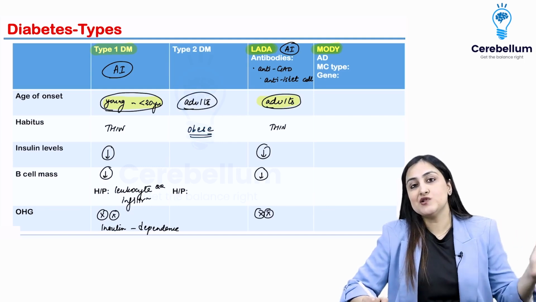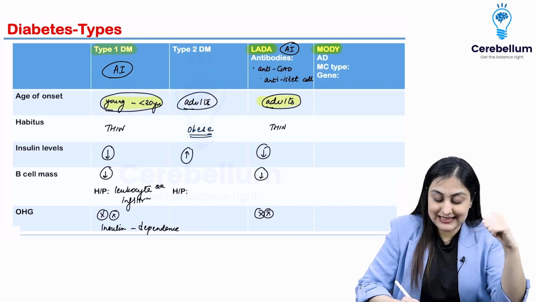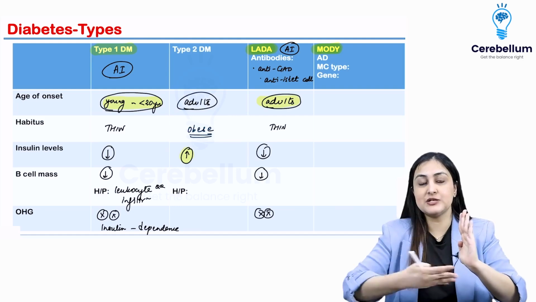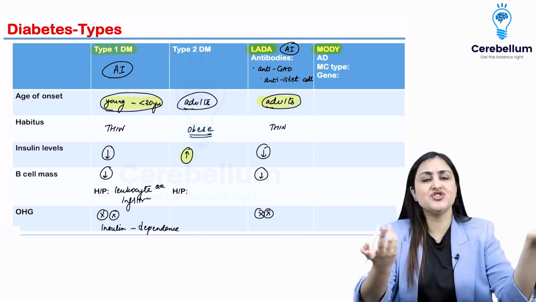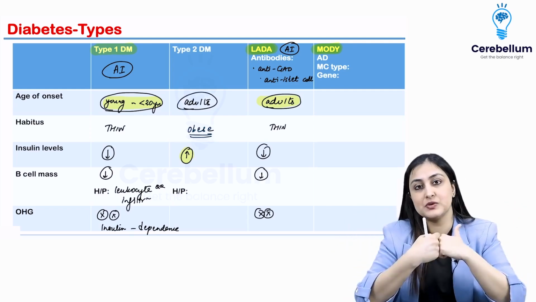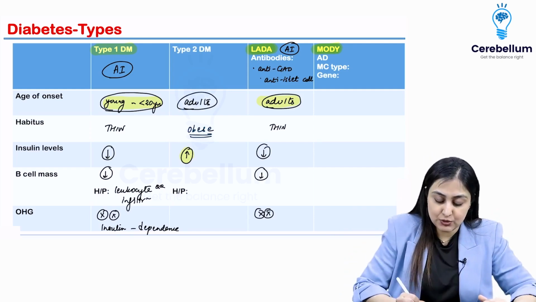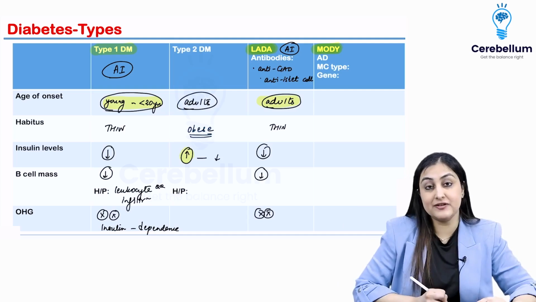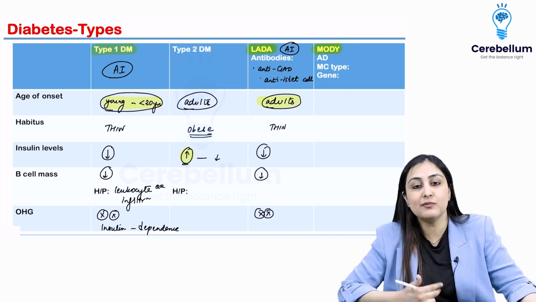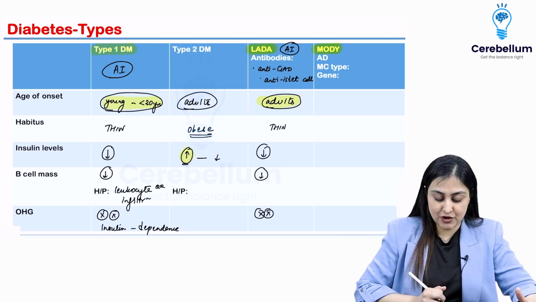Why? Because of the insulin resistance, the insulin levels initially actually increase. They are actually higher because of the resistance. The pancreas produces more and more, but eventually gives up. Initially you try, but then you give up. That's what happens in life. That's what happens with pancreas. Initially it produces very high insulin, but then slowly it gives up and eventually the levels decrease. And because insulin is high here, you're going to have a lot of anabolic pathways and you're going to have obesity. Okay, so that's the pathophysiology there.